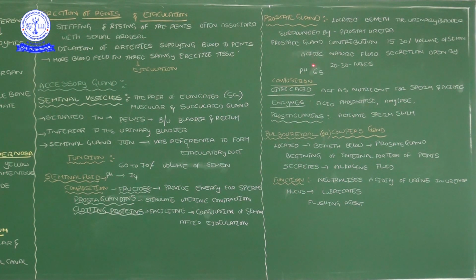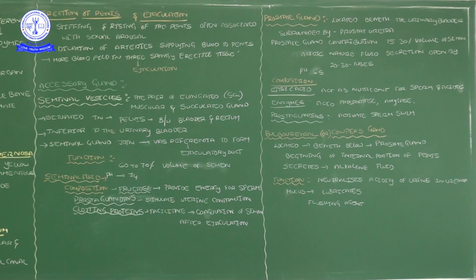I said the secretion is acidic, and that acidic nature is given by the citric acid; the word itself tells you it is acidic. The enzymes are some acid phosphatase and amylase, which give additional support to the sperm cells. And the prostaglandins activate the sperm cell's spinning movement after ejaculation, so it can move up towards the fallopian tube.